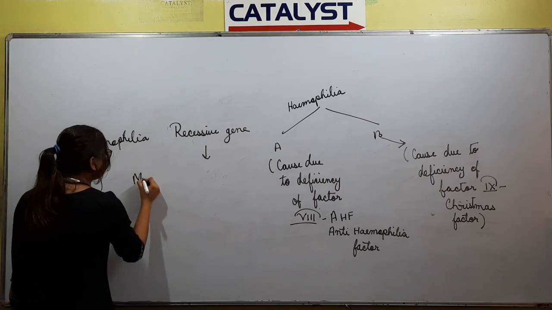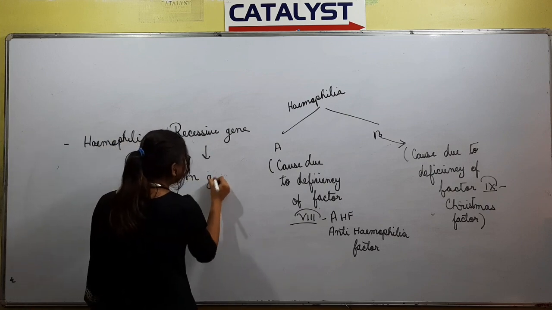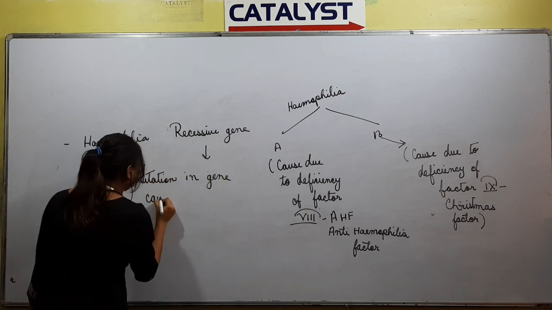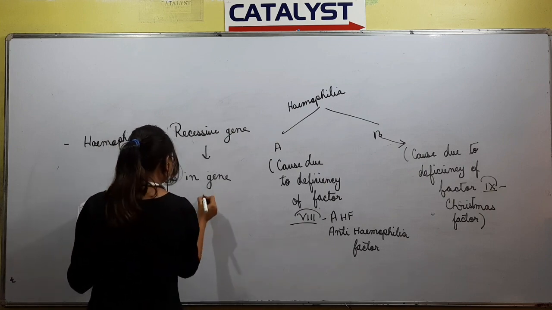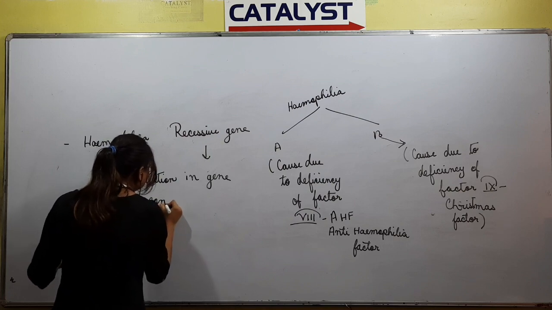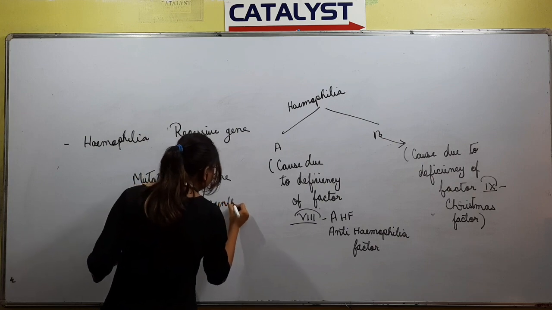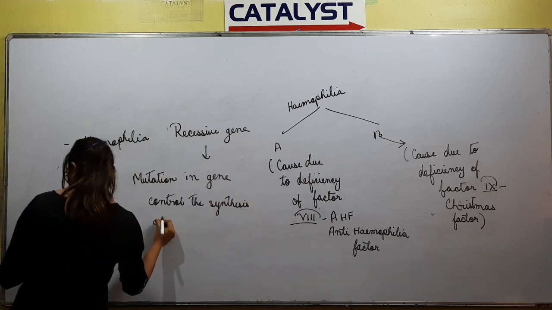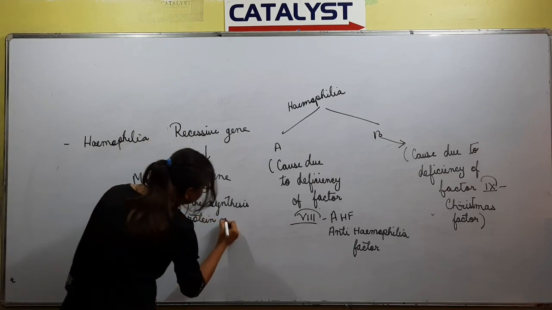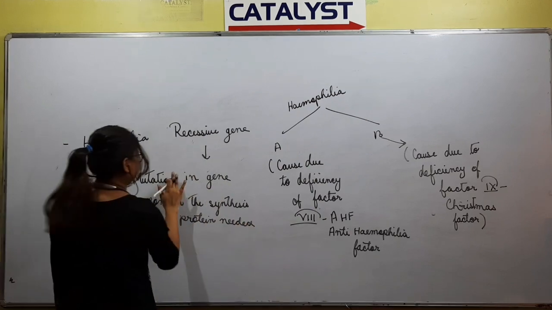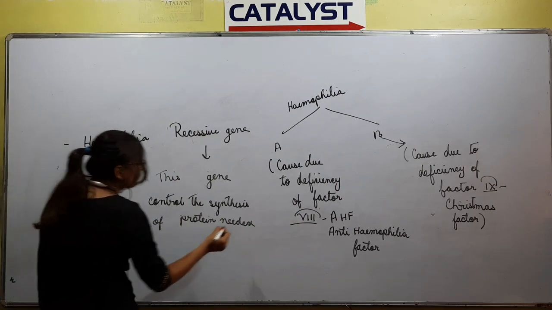Mutation in this gene causes problems, as this gene controls the synthesis of the protein needed for blood clotting.